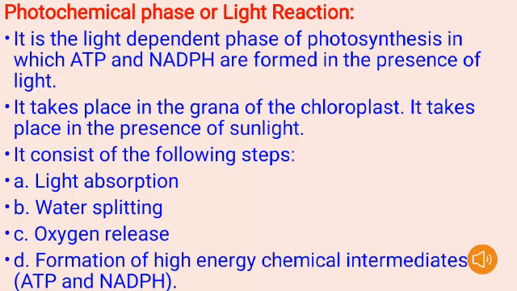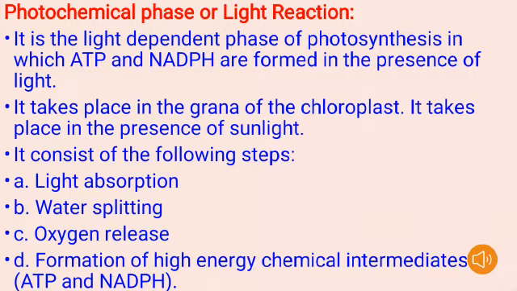It is the light dependent phase of photosynthesis in which ATP and NADPH are formed in the presence of light. Here, in the process of photosynthesis, the energy is released in the form of ATP and NADPH. ATP is adenosine triphosphate, and NADPH is nicotinamide adenine dinucleotide phosphate. These are formed in the presence of light.